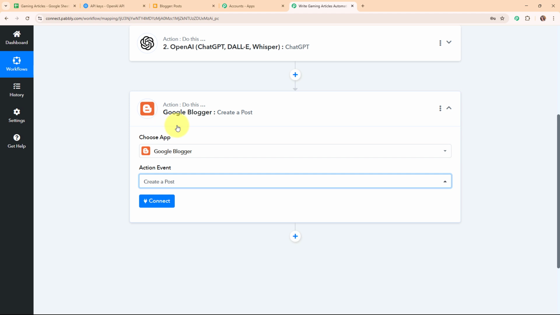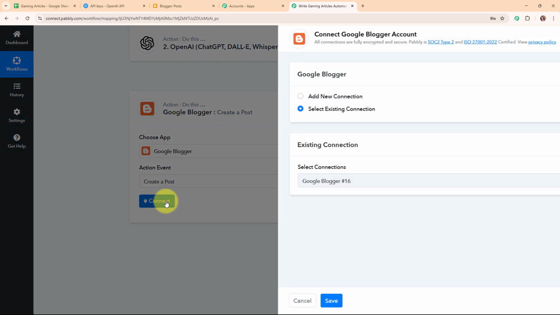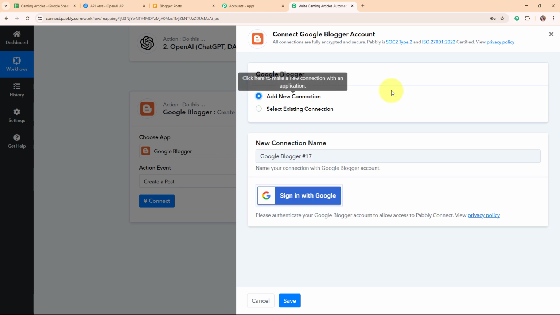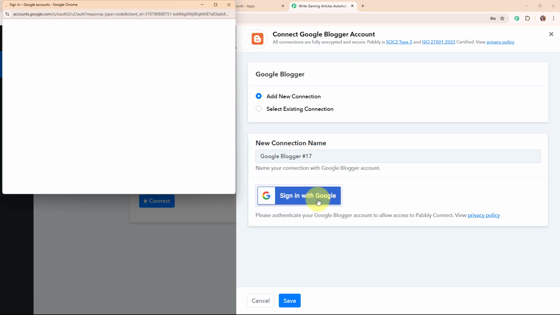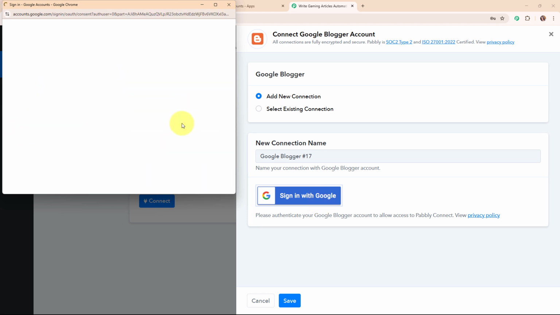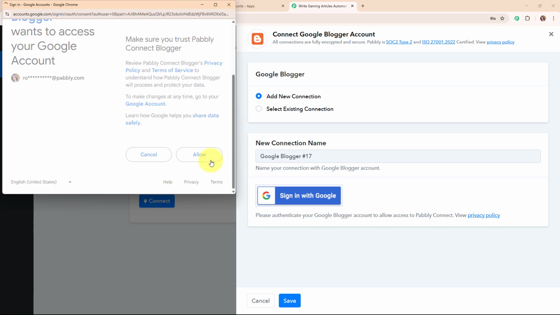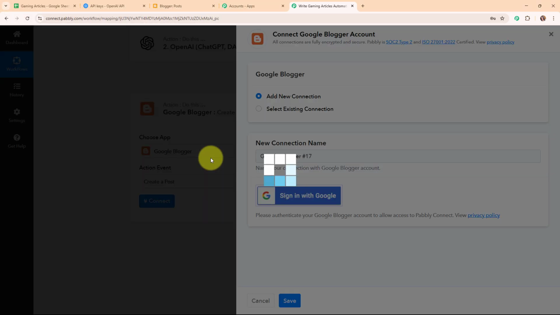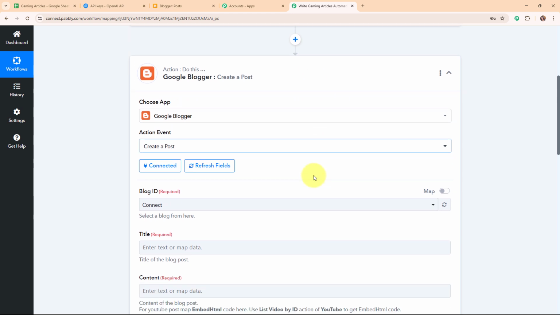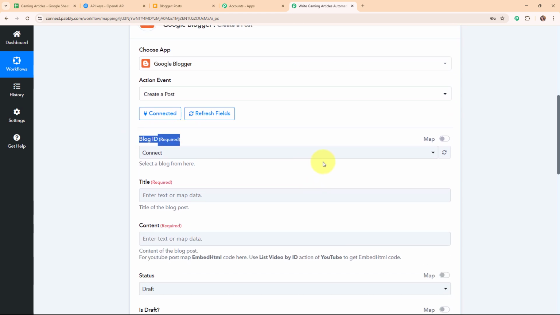Alright, so now to connect my Google Blogger with Pabbly Connect, I'm going to click on connect. Again, to build a new connection, I'm going to select add new connection. If your Google Blogger account is already connected with Pabbly Connect, then you can click on select existing connection. Now to build a new connection, I'm going to click on sign in with Google. Here I'm going to select my desired account, and then click on allow and give access to Pabbly, as your data is secured with Pabbly. Authorization successful. Now moving forward, you can see it is asking me to select the blog ID.